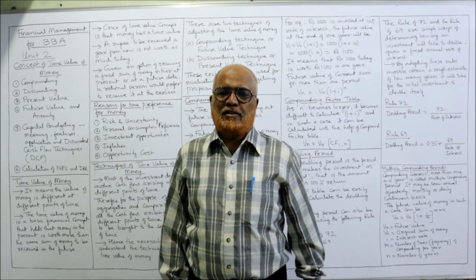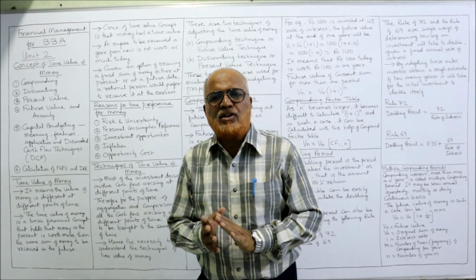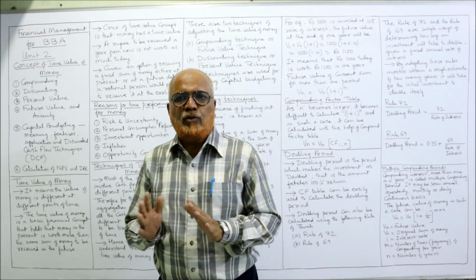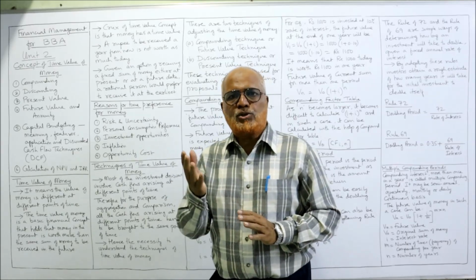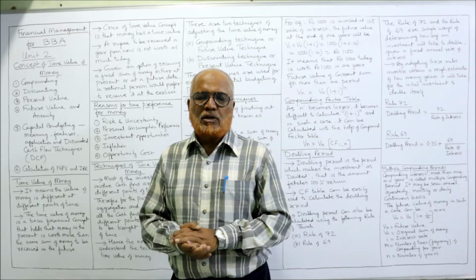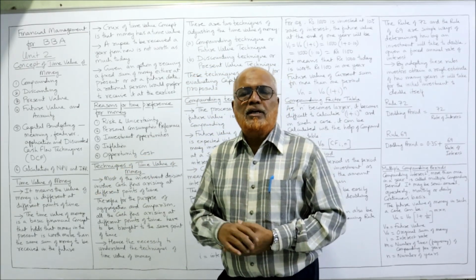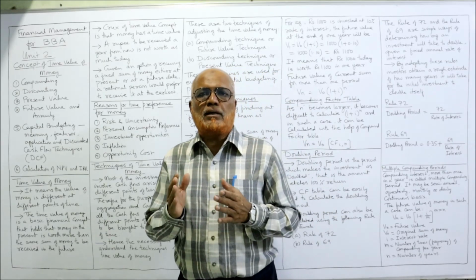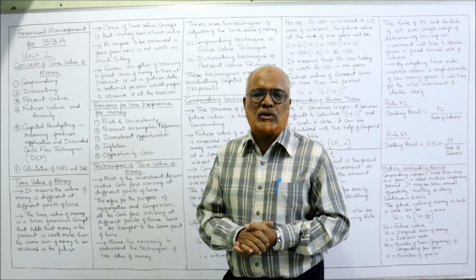I am Hasham. So now I am going to start unit number 2 in the subject Financial Management for BBA. In the last two videos I completed unit number 1, where I explained the meaning, definition, scope, objective, and approaches to financial management. That is completely theoretical. But now the second unit is the concept of time value of money and capital budgeting decisions. These two items are there in unit number 2.